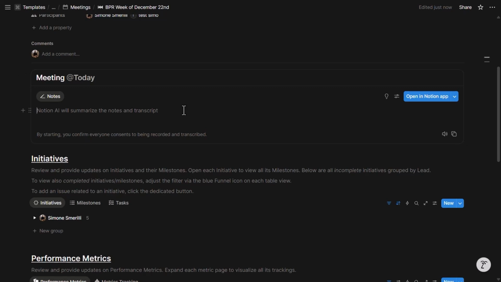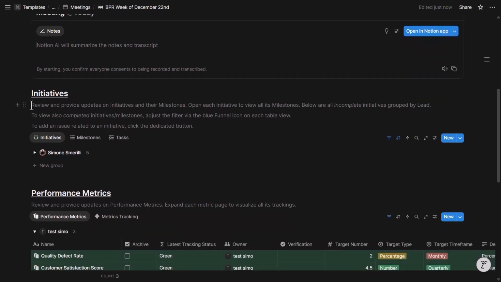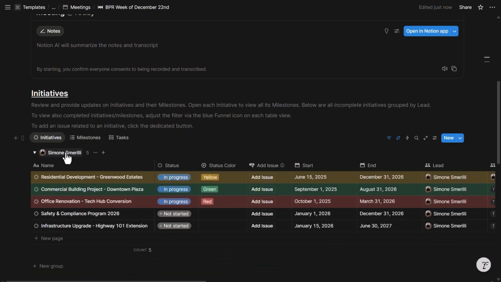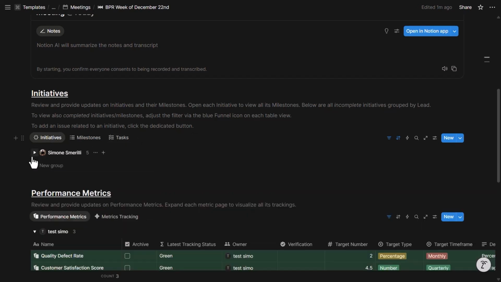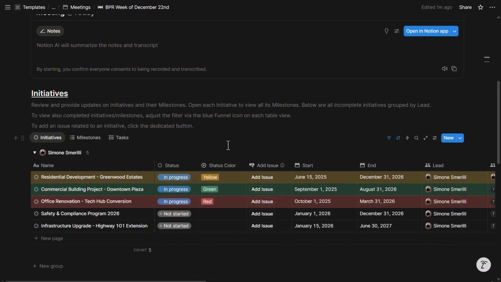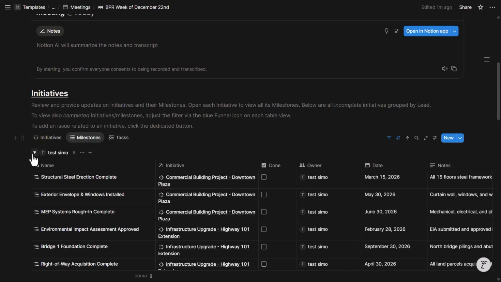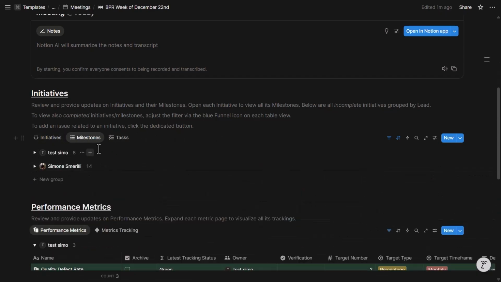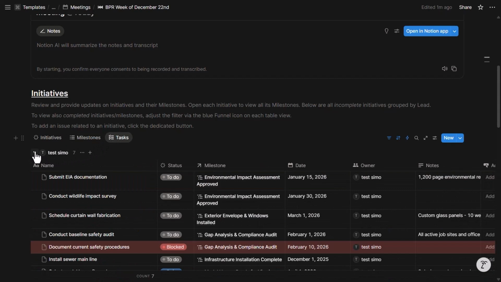During the BPR, you can review initiatives. Here are some prompts and description of exactly what to do or what these views mean when you use this template, so you're sure what you're doing. You can review initiatives right here. These are grouped by owner for ease of use, so you can address each person at a time without mixing things up. You can see the milestones, always by person, and the tasks, always by person.